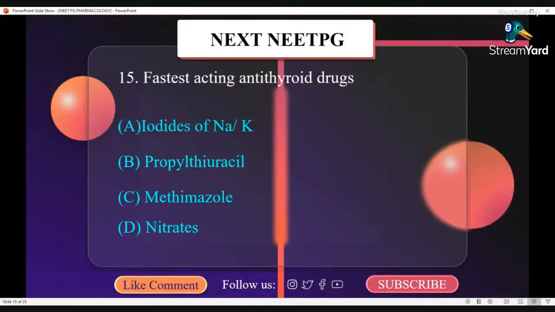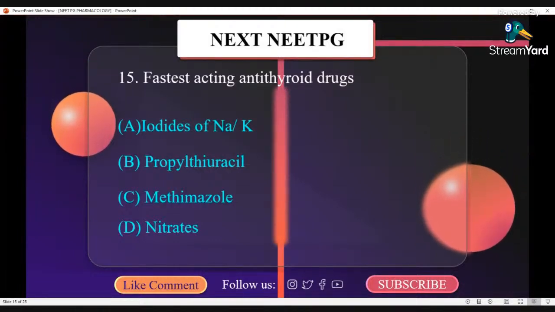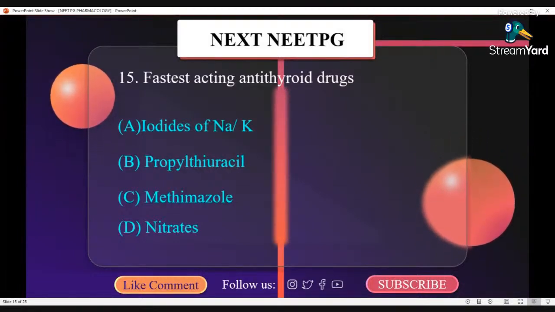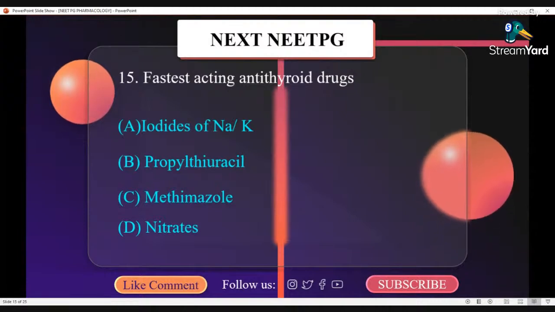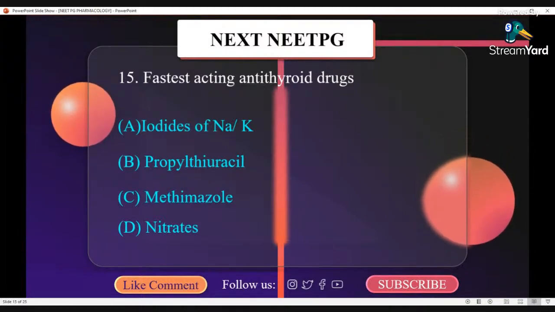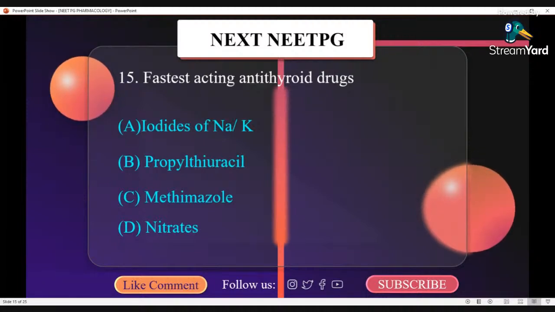Fastest acting antithyroid drug are iodides of Na plus and K plus.